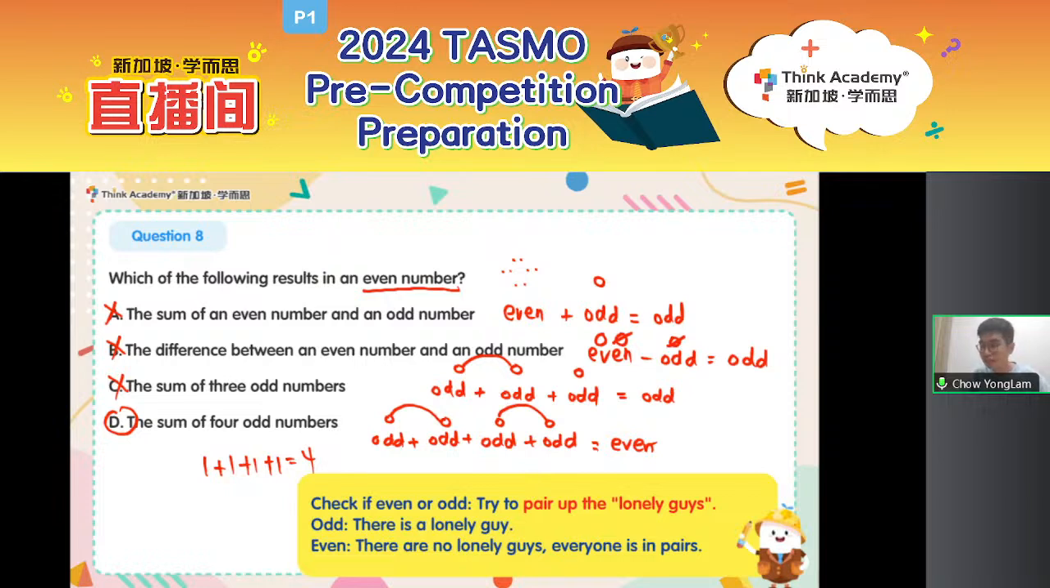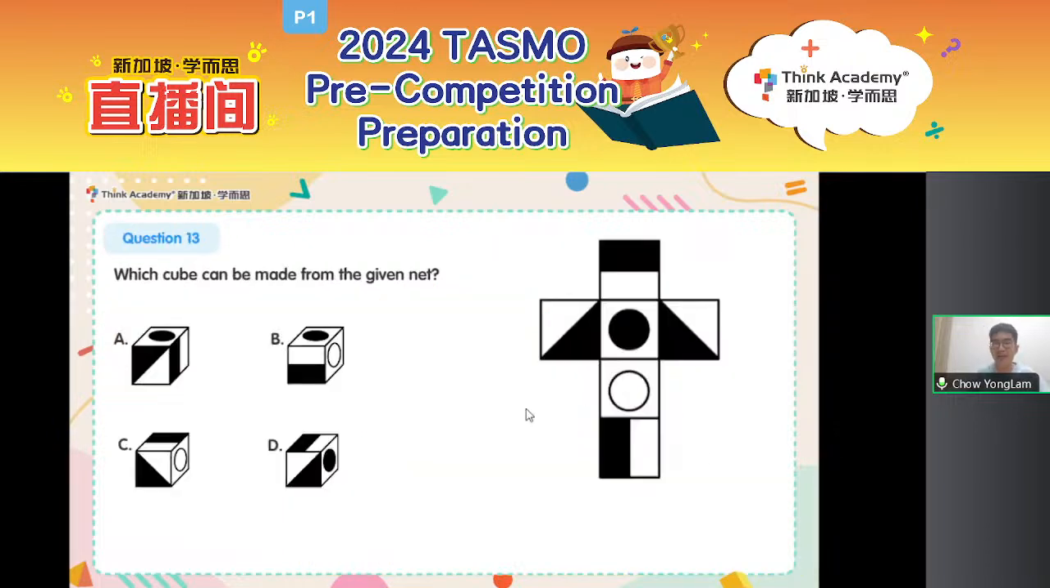All right. So without further ado, let's take a look at question 13, which is a very interesting question. Now, we all know that this is a net of a cube. I can fold this up to form a cube. The problem is there are 4 cubes over here. Which cube can be made from the given net? Do you have the answer for me? Which cube can I make from this given net?